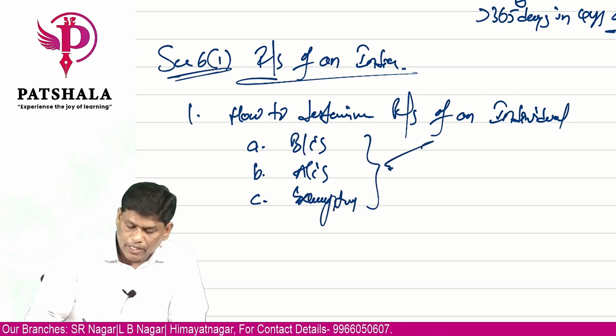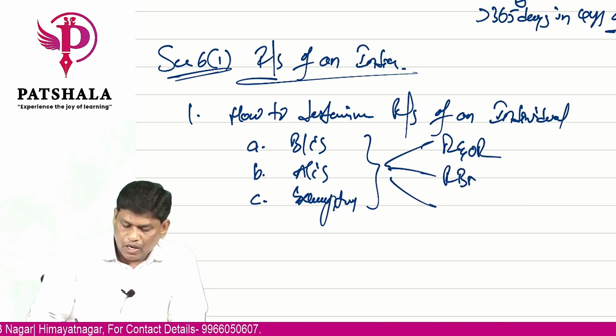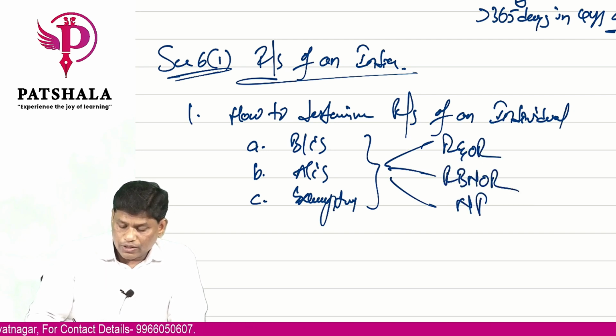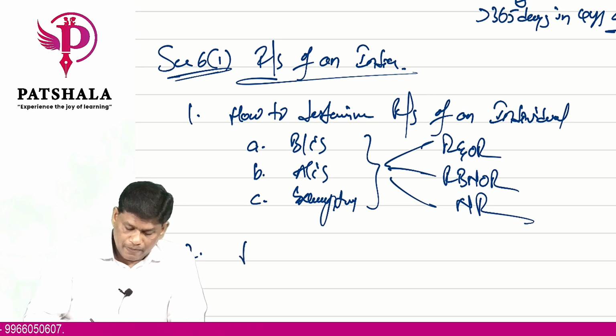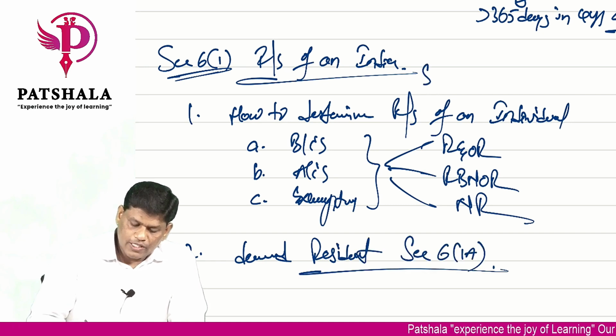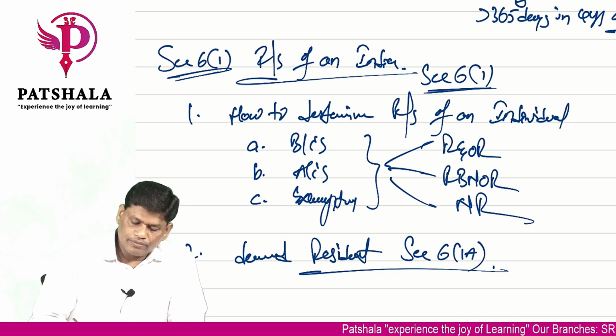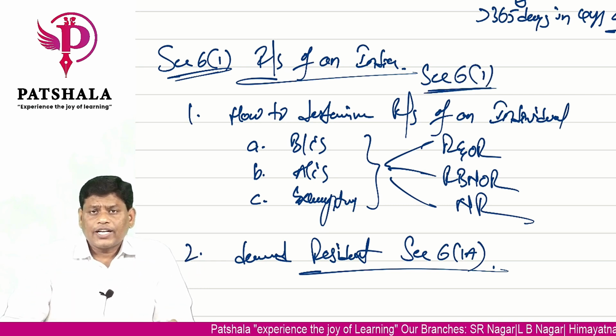On what basis he will become resident and ordinary resident, resident but not ordinary resident, and non-resident. Second, the deemed resident concept as per section 6. This is the overall summary of residential status of an individual.